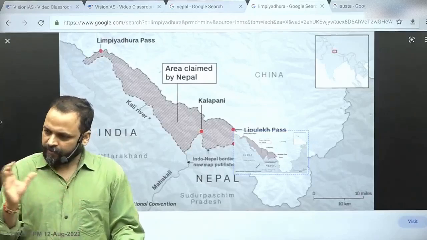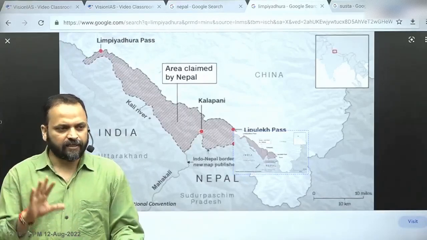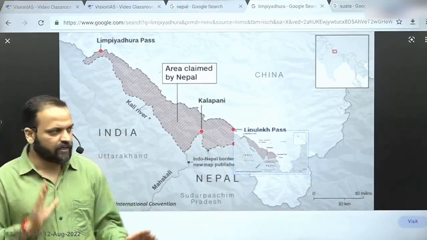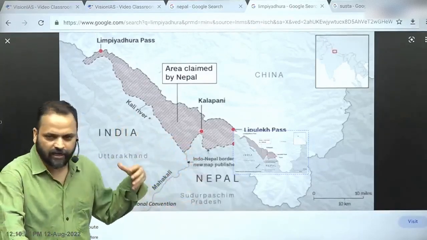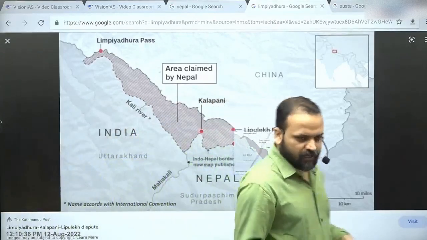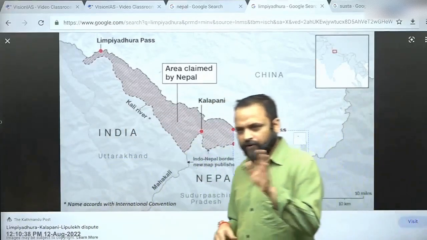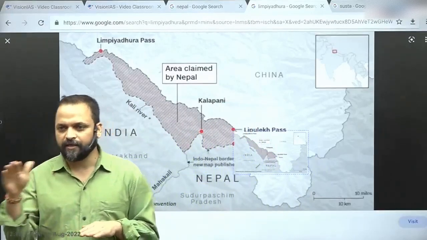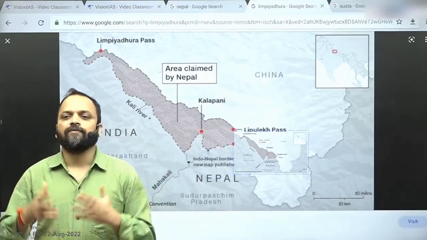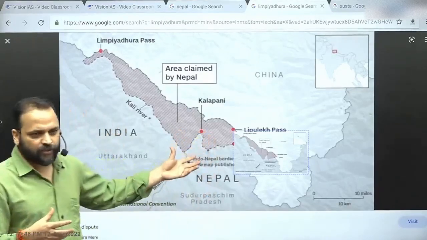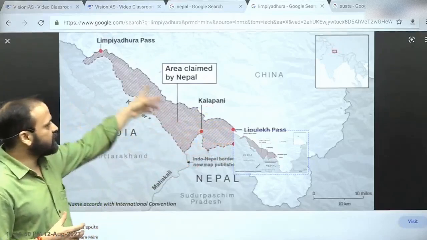So here we understood the border dispute. We understand that it's a continuing process. We understood whenever there is an extended claim, what India says or does, rather than making it a dispute. We will remember the pair of Kalapani and Mahakali, and the pair of Susta and Gandak. Why? For the purpose of preliminary examination. Similarly, whenever something like this comes up, this is basic: look up the names of the locations.